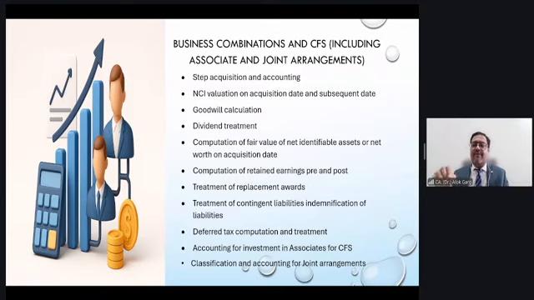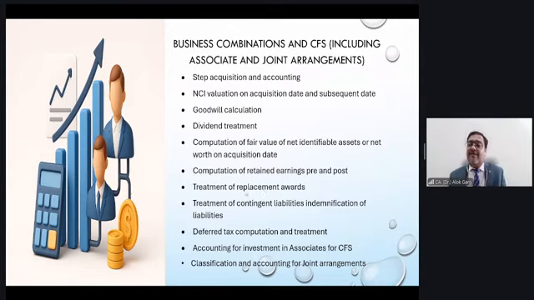Don't divide by 24 and multiply by the post-acquisition period. You have to see what the question is asking. The question might have given you some exceptional adjustments, so you have to take care of those exceptional adjustments in the pre-acquisition or post-acquisition period to arrive at the post-acquisition retained earnings and the consolidated closing retained earnings, right? Don't split only by the months.